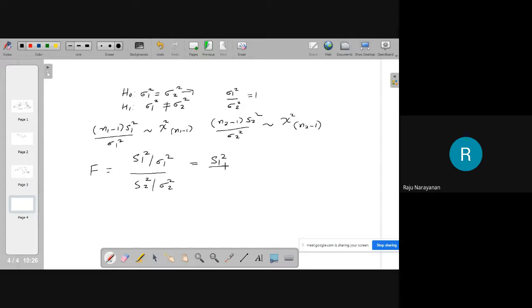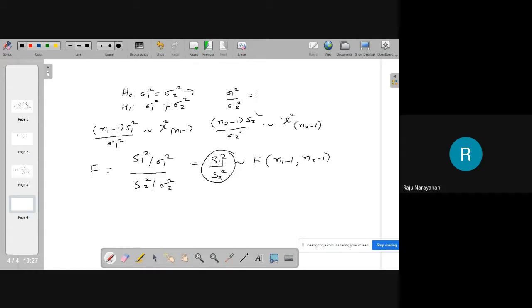Therefore, s1 square by s2 square follows an F distribution with n1 minus 1, n2 minus 1 degrees of freedom. This is the function we have to use to test whether the ratio of two variances is 1 or not.